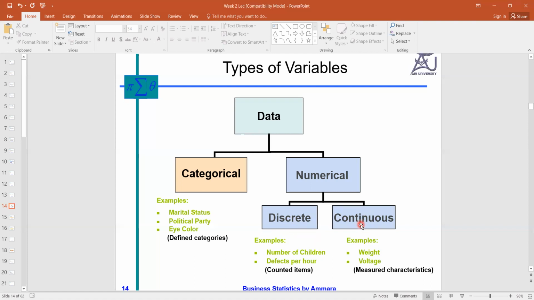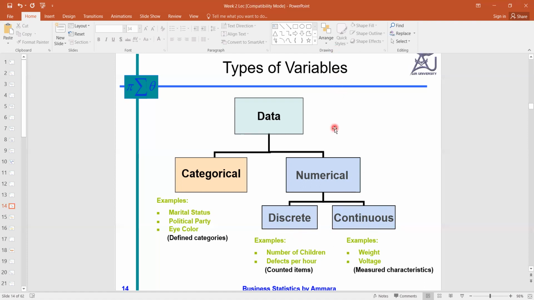So how can we differentiate the quantitative types of variable, discrete and continuous? We have two types of quantitative variable, one is discrete and the other is continuous. The countable quantity is known as discrete, whereas the measurable quantity is known as continuous.